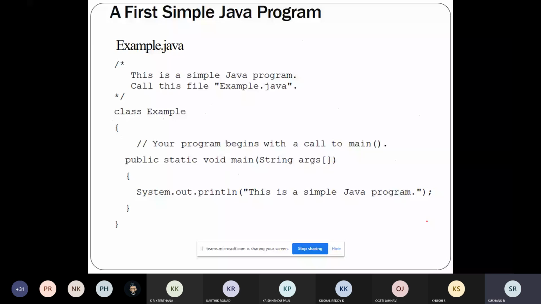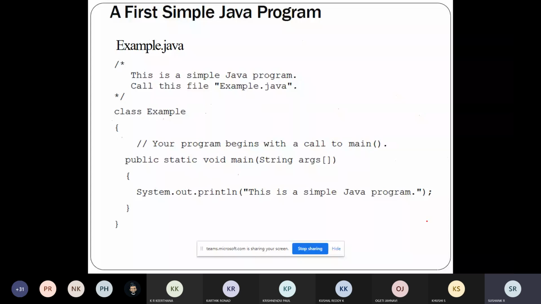What we have learned from this first example is that whichever class contains the main function, that should be your file name. The extension is the dot java extension. All the logic should be written within the class, and it is case sensitive. These are the basic points which you have studied.